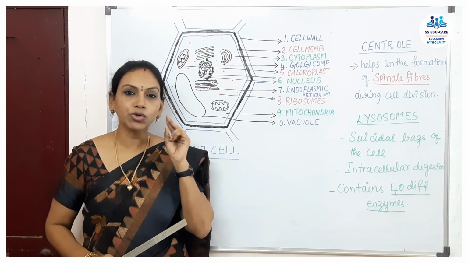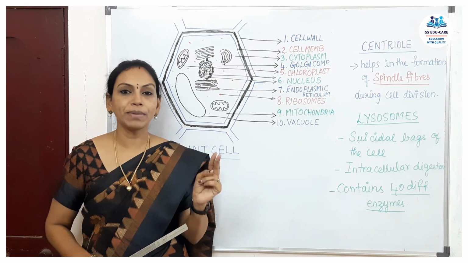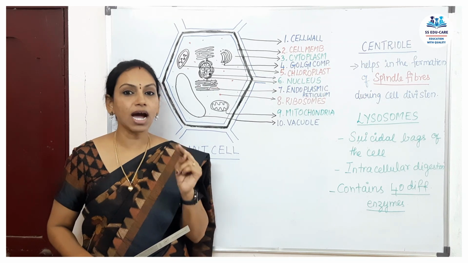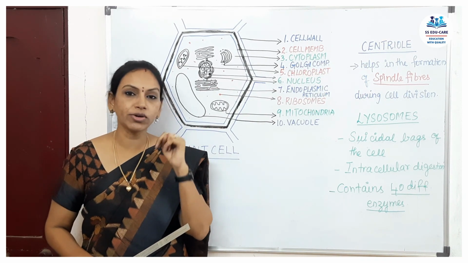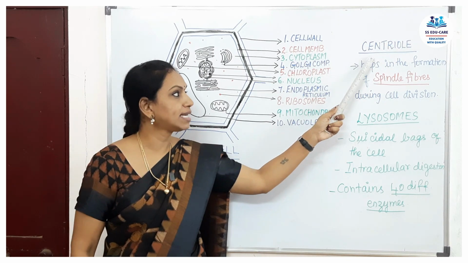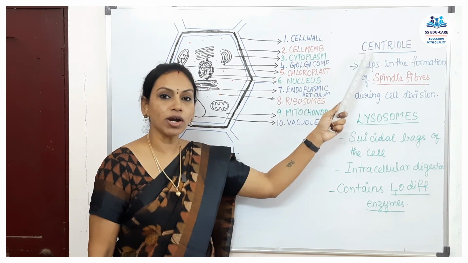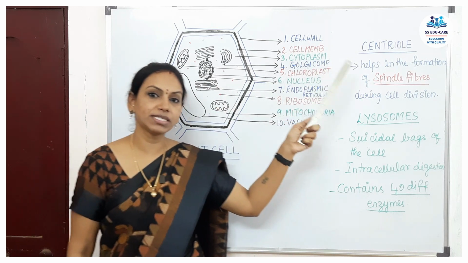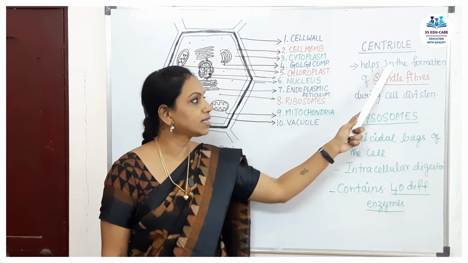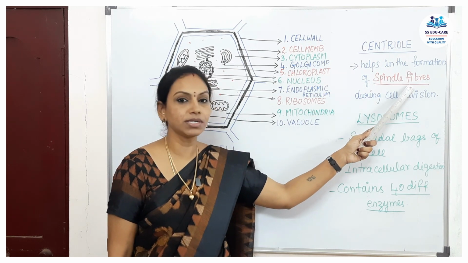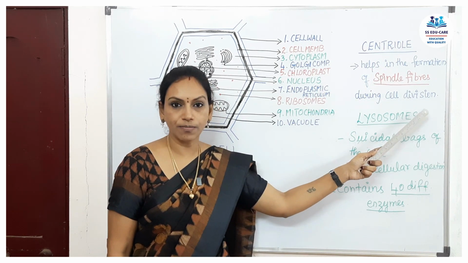Now, there are only 2 points of difference between plant cell and animal cell regarding cell organelles, apart from the cell wall. That is your centriole. Centrioles are not present in the plant cell, but are present in the animal cell. These centrioles help in the formation of spindle fibers during cell division.